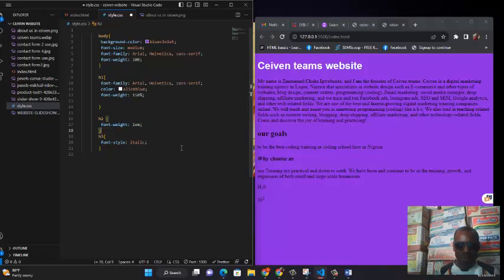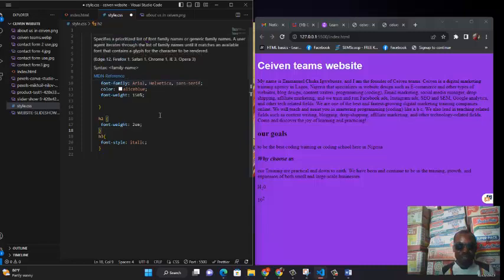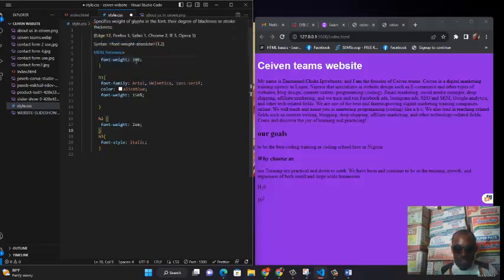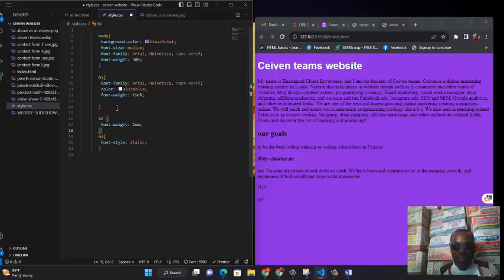Now, the beauty of making it this way is this. As you are working as a programmer, as a web developer, sometimes you give a font and maybe you want to change the font. What do you need to do? You don't have to come over to change all these ones again. You just come over to your font weight, the first one on the body, and change it. The moment you change this, the thing will calculate itself and then go 150% of the changes, or EM of the changes. Okay, so that is the beauty of making your work like this. I believe you understand. If you don't understand it, don't worry. As time goes on, you're going to get an understanding of it.